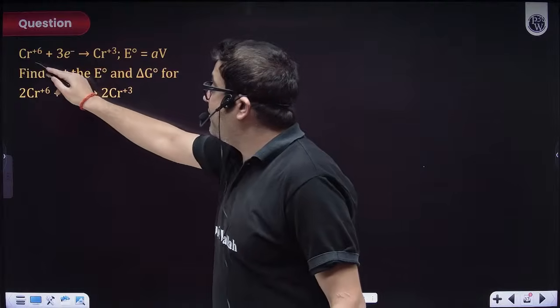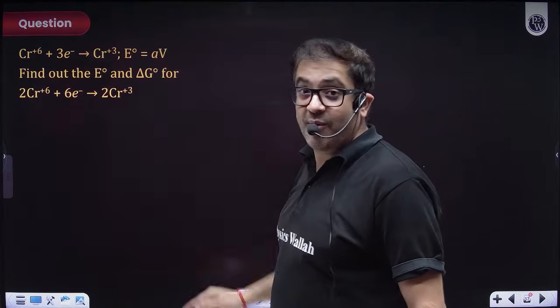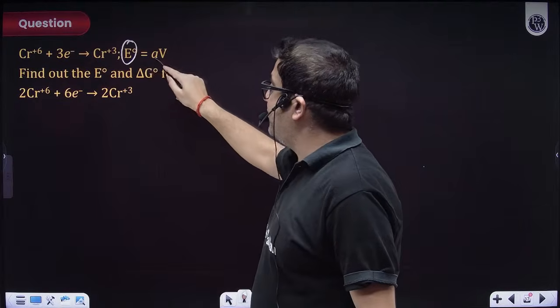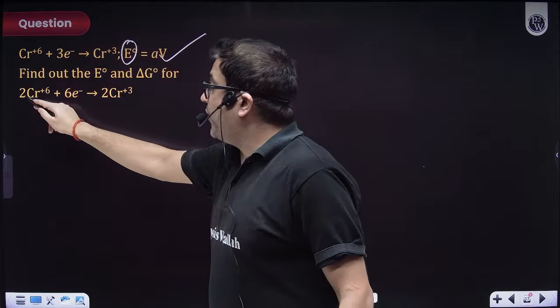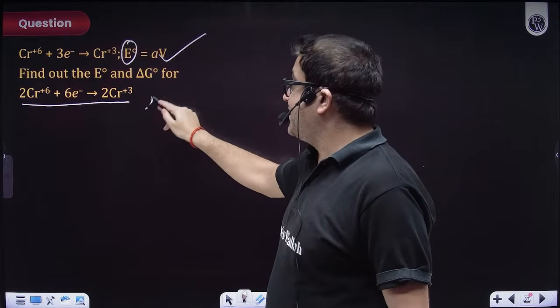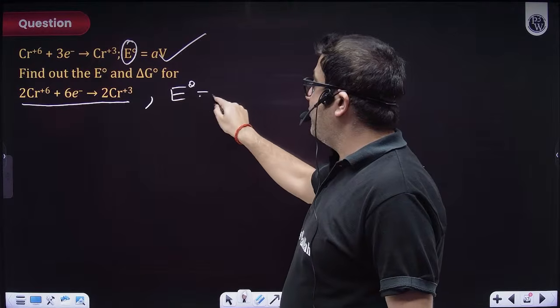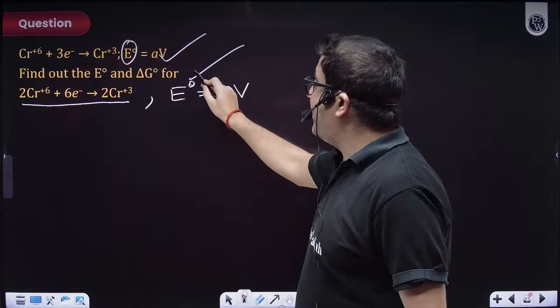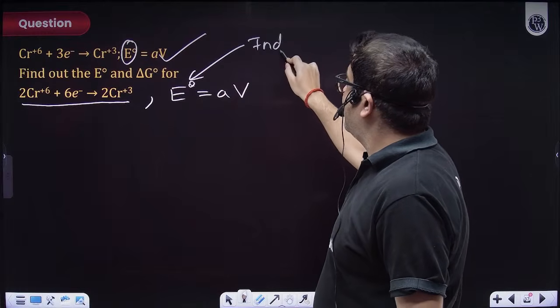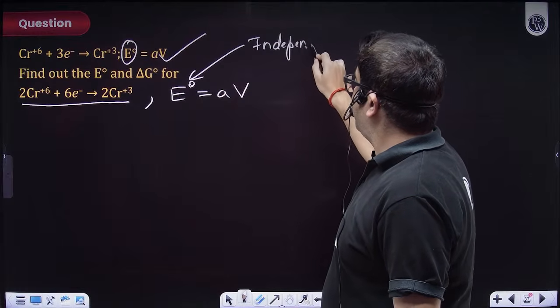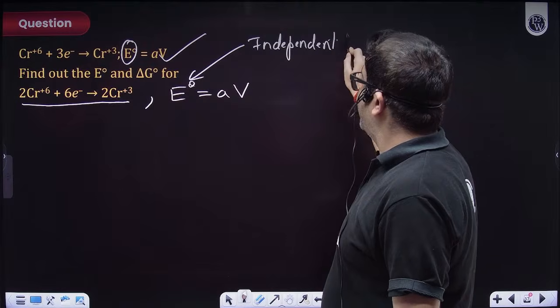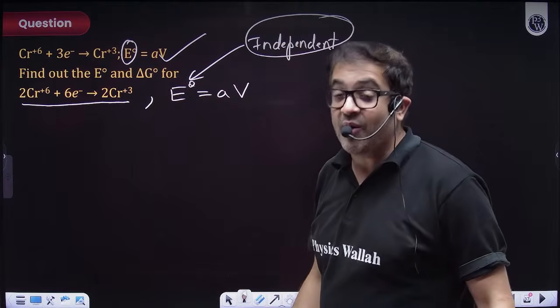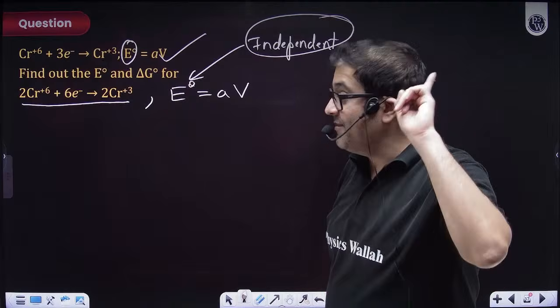Now, moving forward, sir, you said potential does not depend. So if chromium takes 3 electrons, forming chromium plus 3, the potential is A volt. If twice the chromium is doing that, then still, sir, potential will again be A volt. Why? Because, sir, potential is intensive. It is independent of amount. But rather, what depends upon amount, sir? Delta G depends upon amount.